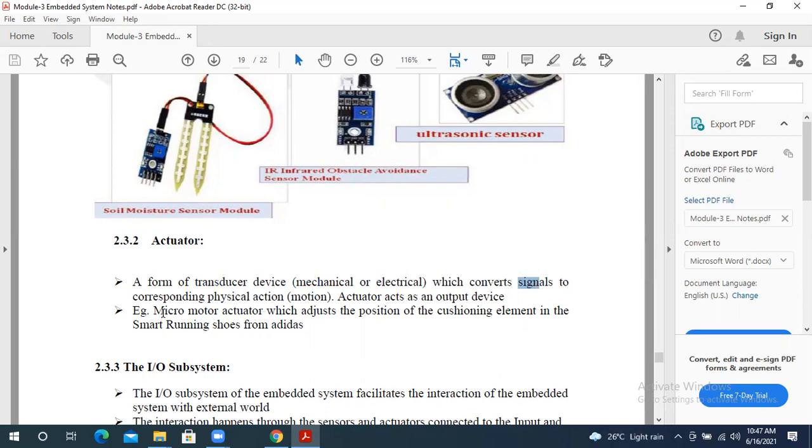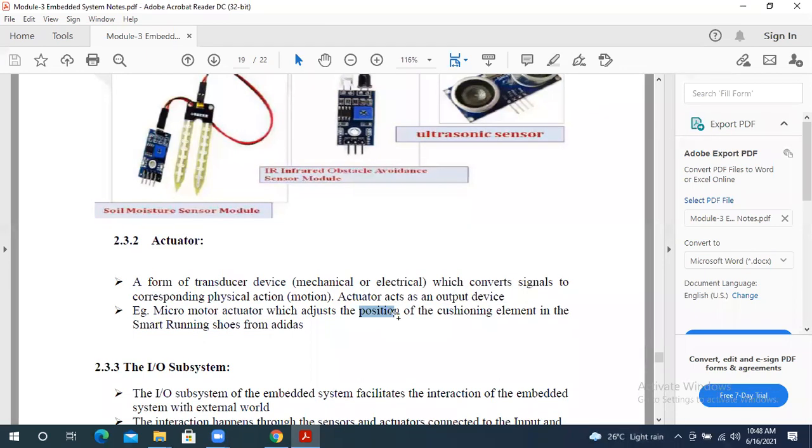They have given an example here: micromotor actuators which adjust the cushioning element in the smart running shoes. Along with the sensors, they use one more device in the shoes, called a micromotor actuator. It adjusts the position of your cushioning depending on your travel distance.